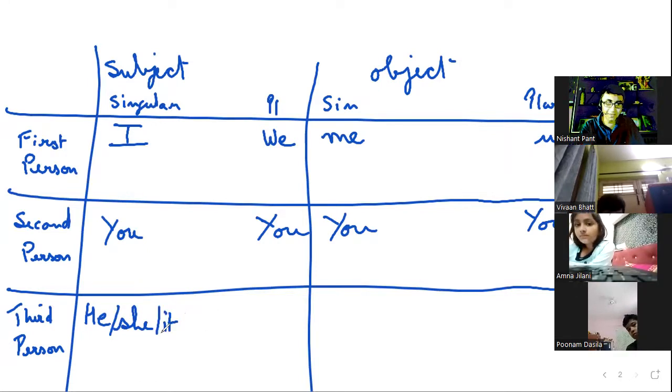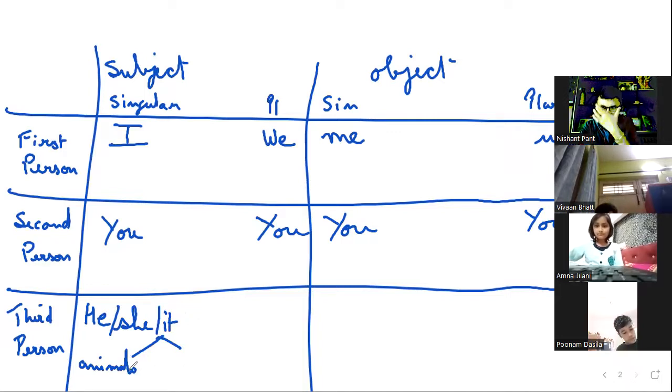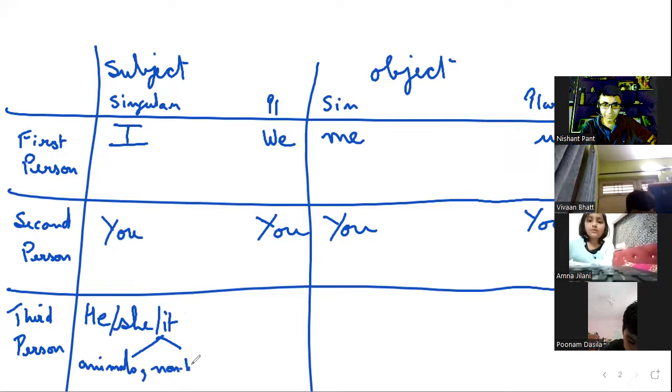Now, when we talk about it, where do we use it? We use it for animals, unless they are pets and we are referring to them by the first name, for non-living things, and where the gender is not defined.